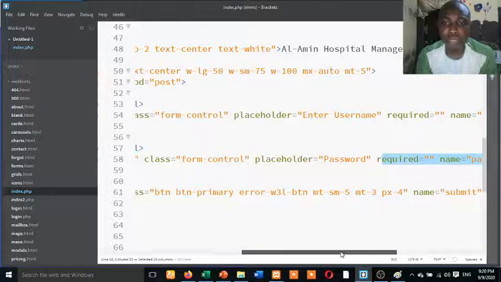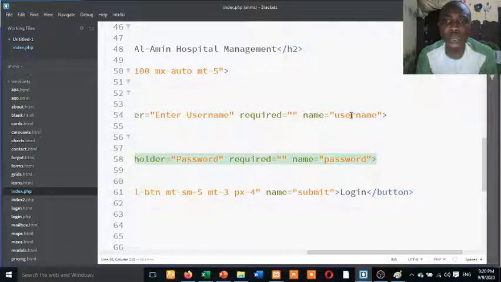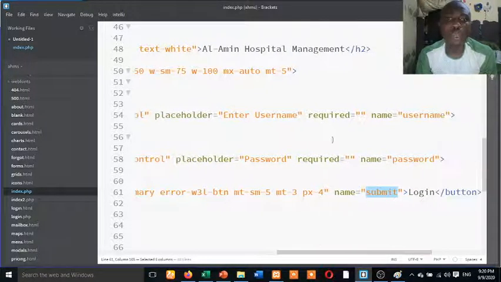Just give it a name. And don't forget this name. That means the name of this HTML element is what? Username. And the name of this HTML element for password is called password. The name of this button is known as submit. So if you don't forget these names, it's very good. So I think I have 3 HTML elements here: username, password, and submit.